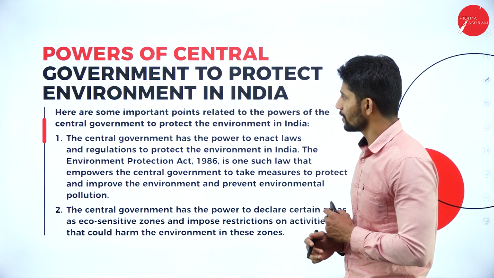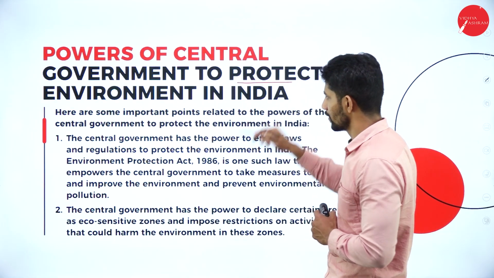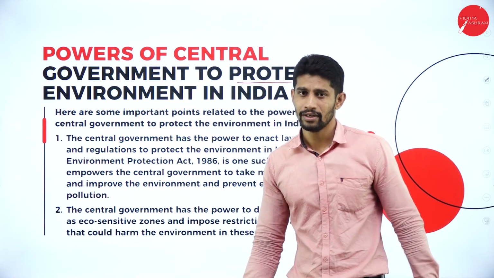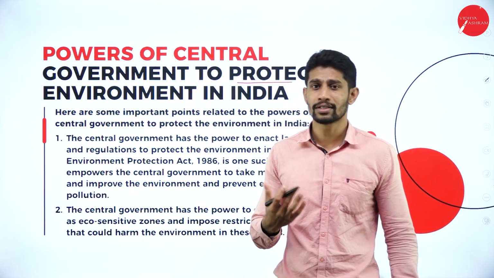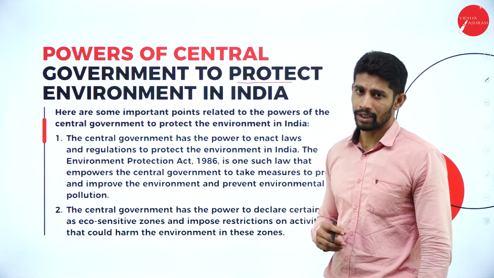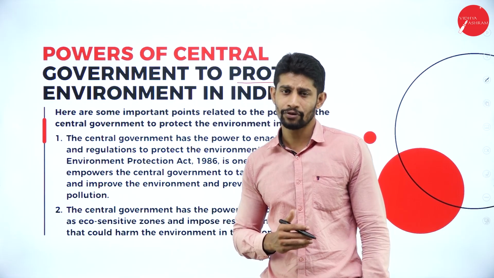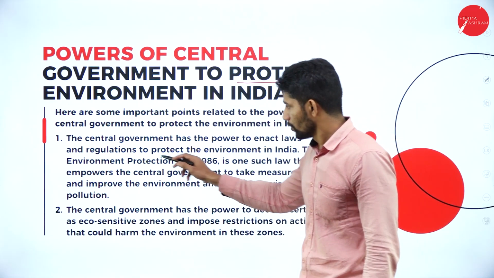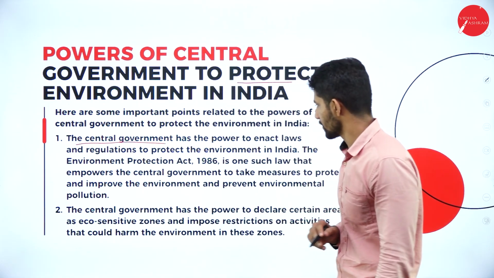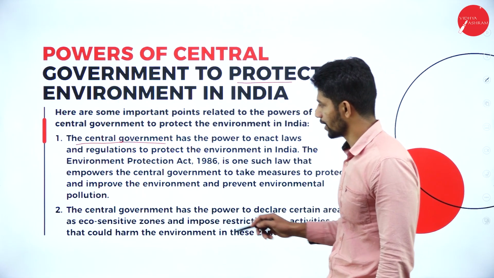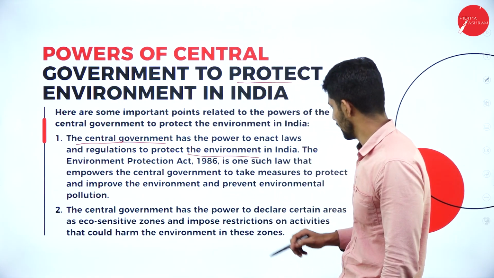The power of the central government to protect the environment in India. The central government has the power to enact laws and regulations to protect the environment in India.